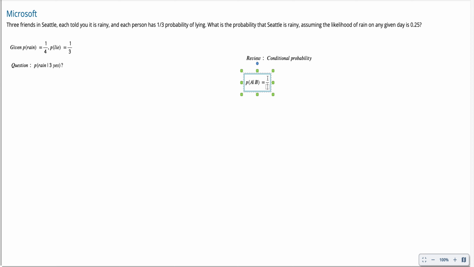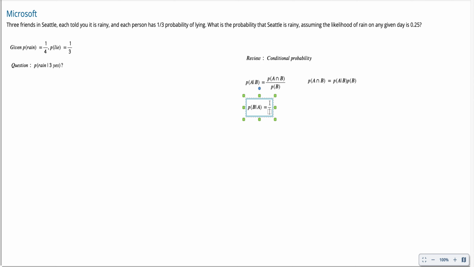The formula is the probability of A intersect B divided by the probability of B. And then we can rewrite this as the probability of A intersect B, which means A and B both happened, equals the probability of A given B times the probability of B. Similarly, given that A happened, what's the probability of B?